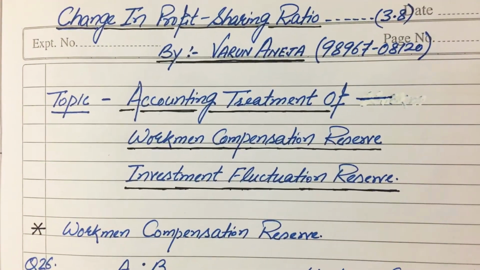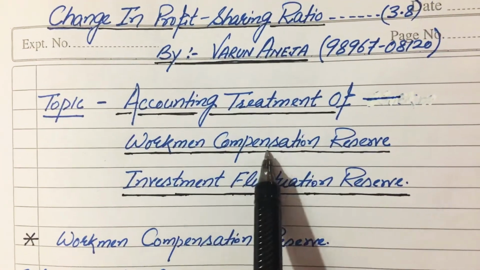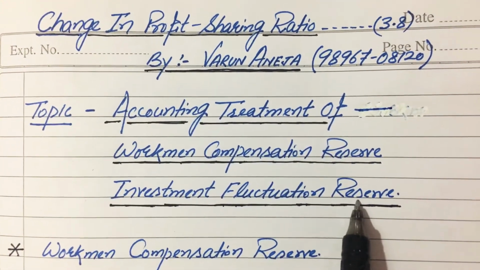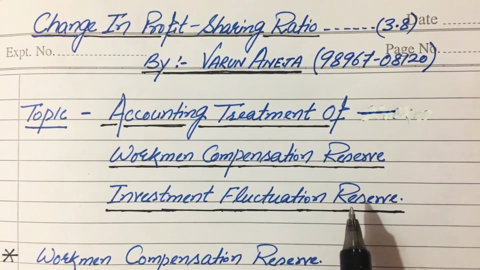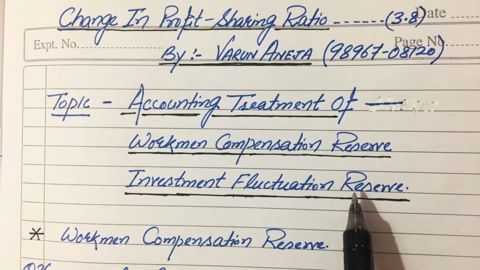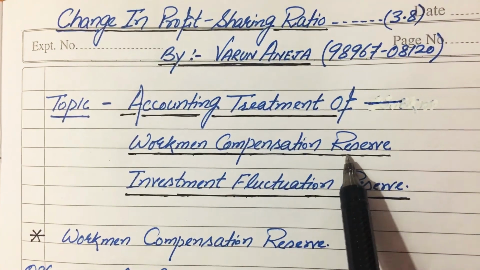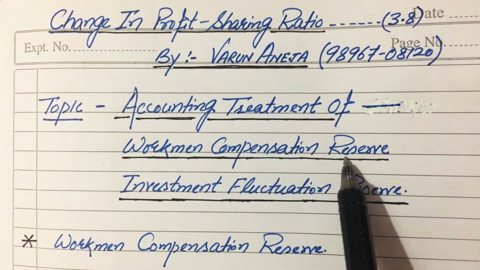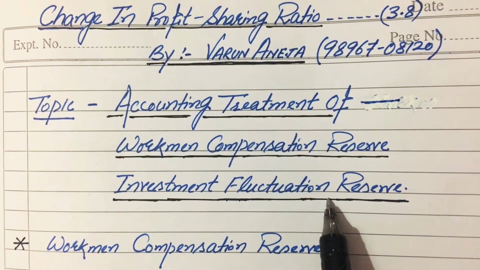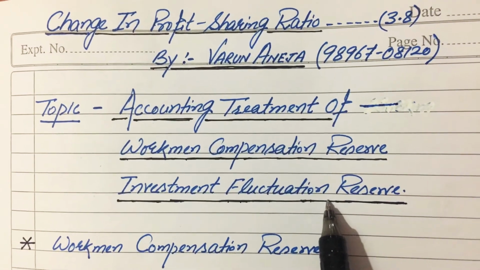Hello everyone. Today we will study about accounting treatment of workman compensation reserve and investment fluctuation reserve. These are the specific reserves which are created by a firm to face the uncertainties of the future. This reserve is created to face the uncertainty of accident with the employees, and this reserve is created by the firm to face the uncertainty of change in market price of investment.